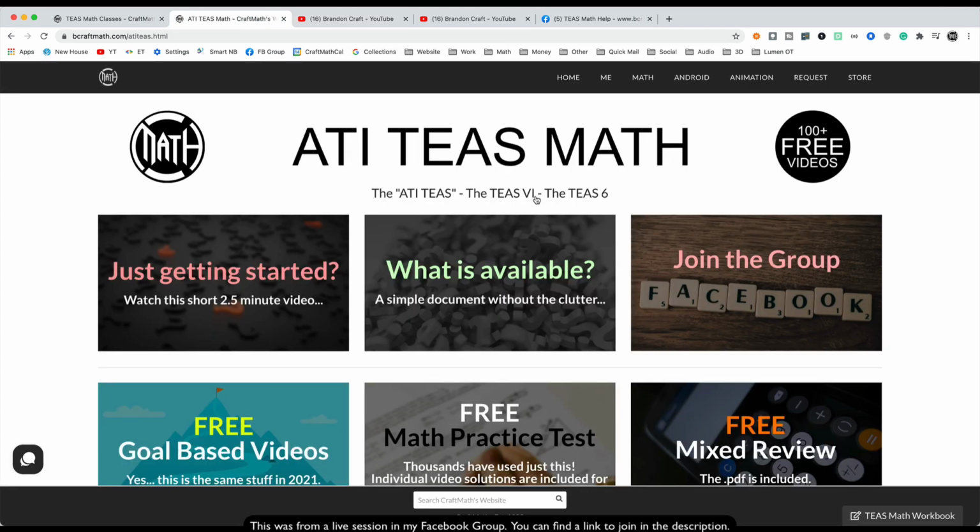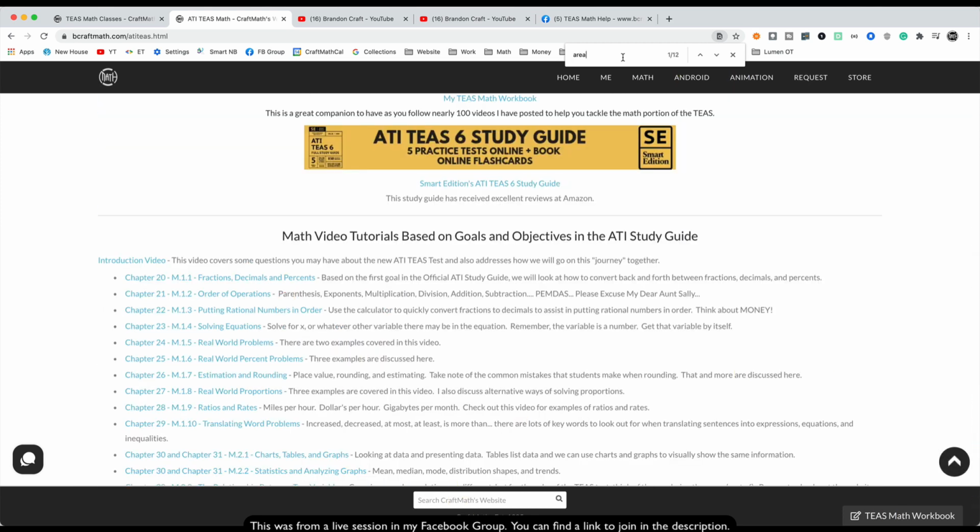Let me show you one more thing back at my TEAS Math website, www.bcraftmath.com/ATITEAS. On a Mac, like a MacBook Air or MacBook Pro, if you hold the Command key and tap F, think of it as find. On a Windows-based computer, you hold Control and tap F. Again, on a Mac it's Command F, on a Windows computer it's Control F. It'll let you search. Since I'm on this page, let's type in area. That's like a geometry topic.